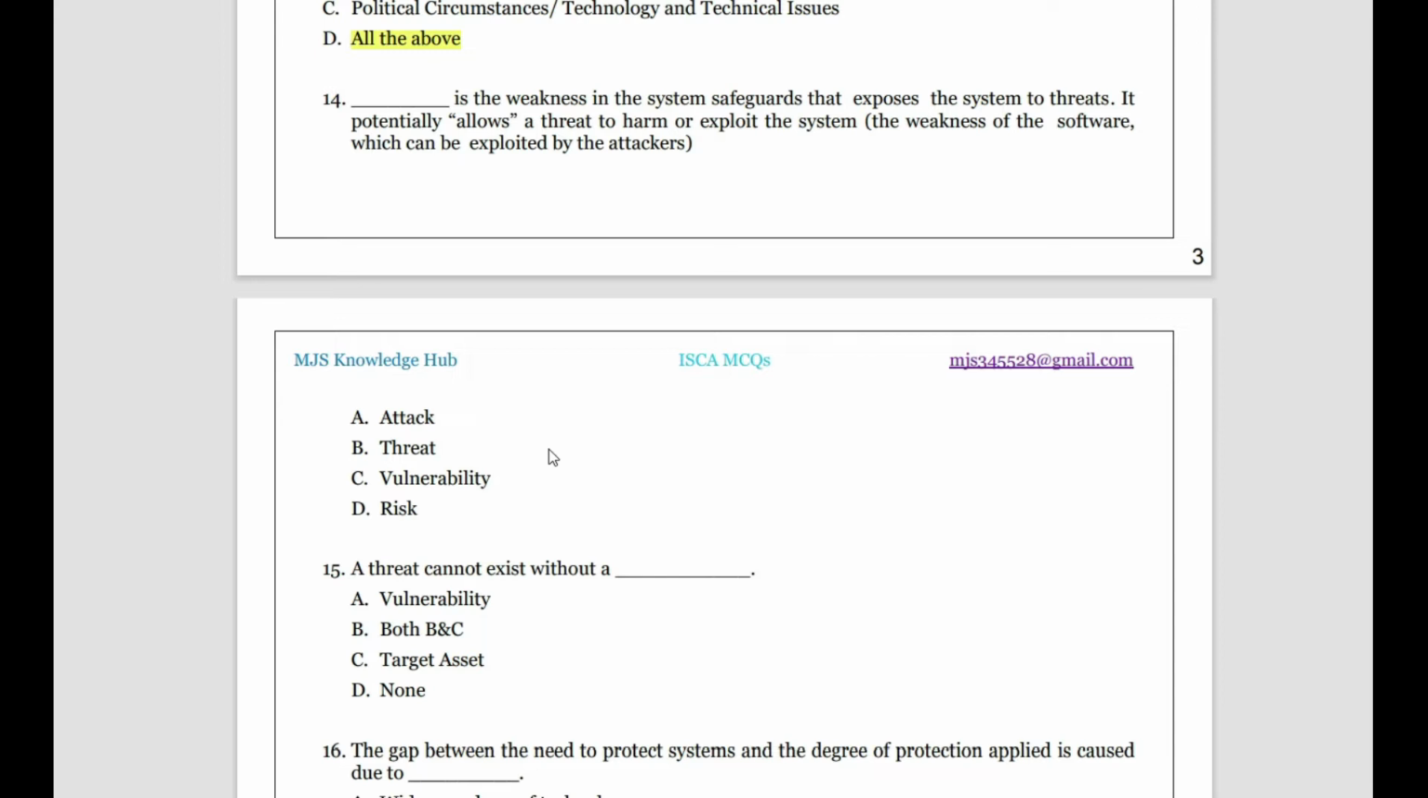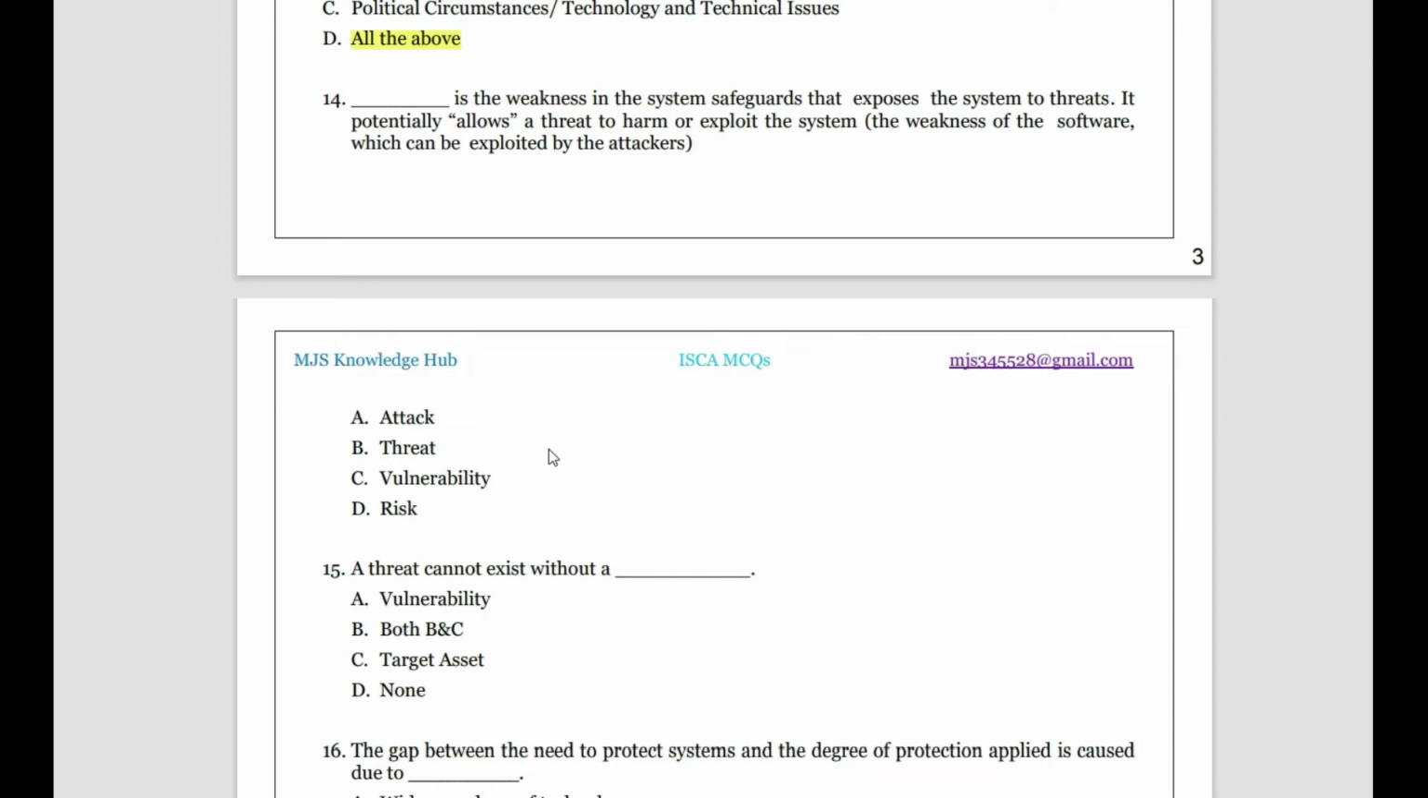Okay, then comes the 14th question. Which is the weakness in the system safeguard that exposes the system to threat? If there is a weakness, then only it creates a threat. It potentially allows a threat or harm to exploit the system. So what is the weakness in the system which will invite a threat to us? It is vulnerability. Attack is not the weakness.